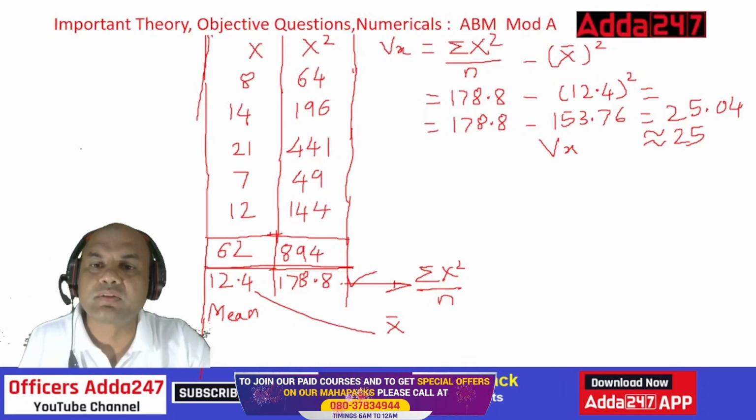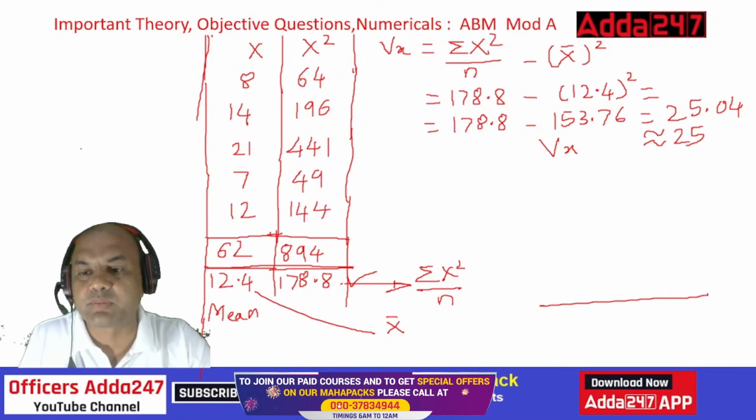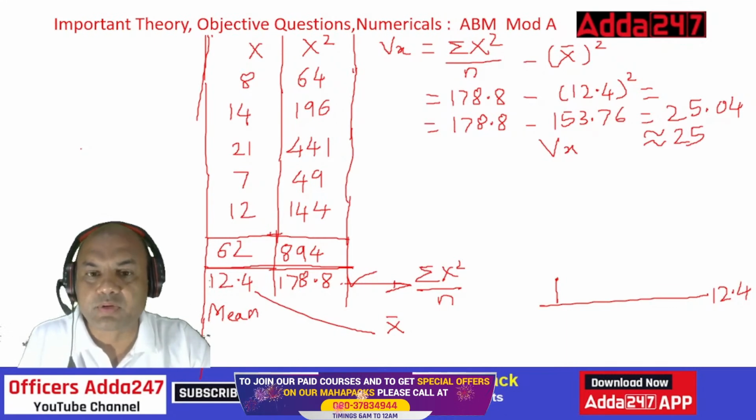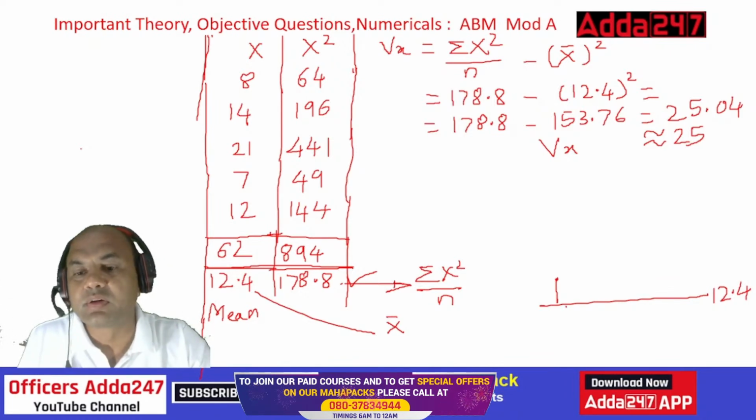What do you mean by this variance word? Variance means whatever I am getting here. Suppose this is my average line, 12.4. So this variance means whatever is the deviation from here, this element. How many elements are there? 5, right? So first let's draw it over here. Whichever is lesser, let's draw them below. Whichever is above, let's draw them above.